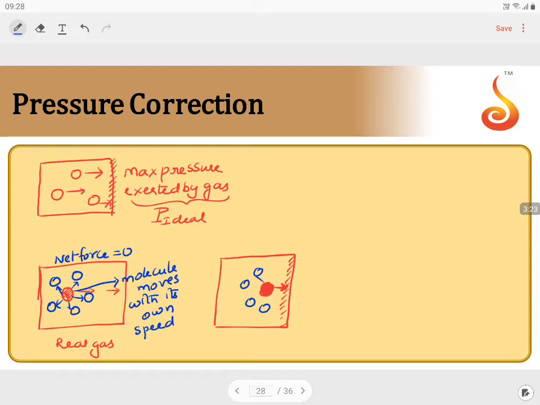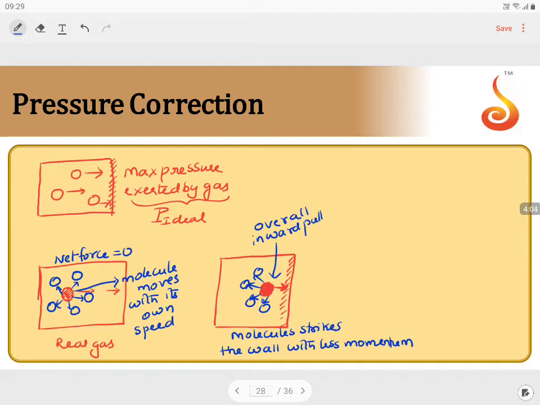You can see the particle is being pulled more strongly inside. The attractions will be dominating from inside. Because these attractions dominate from inside, it experiences an overall inward pull. Because of this overall inward pull, what will happen? The molecule strikes the wall with less momentum.